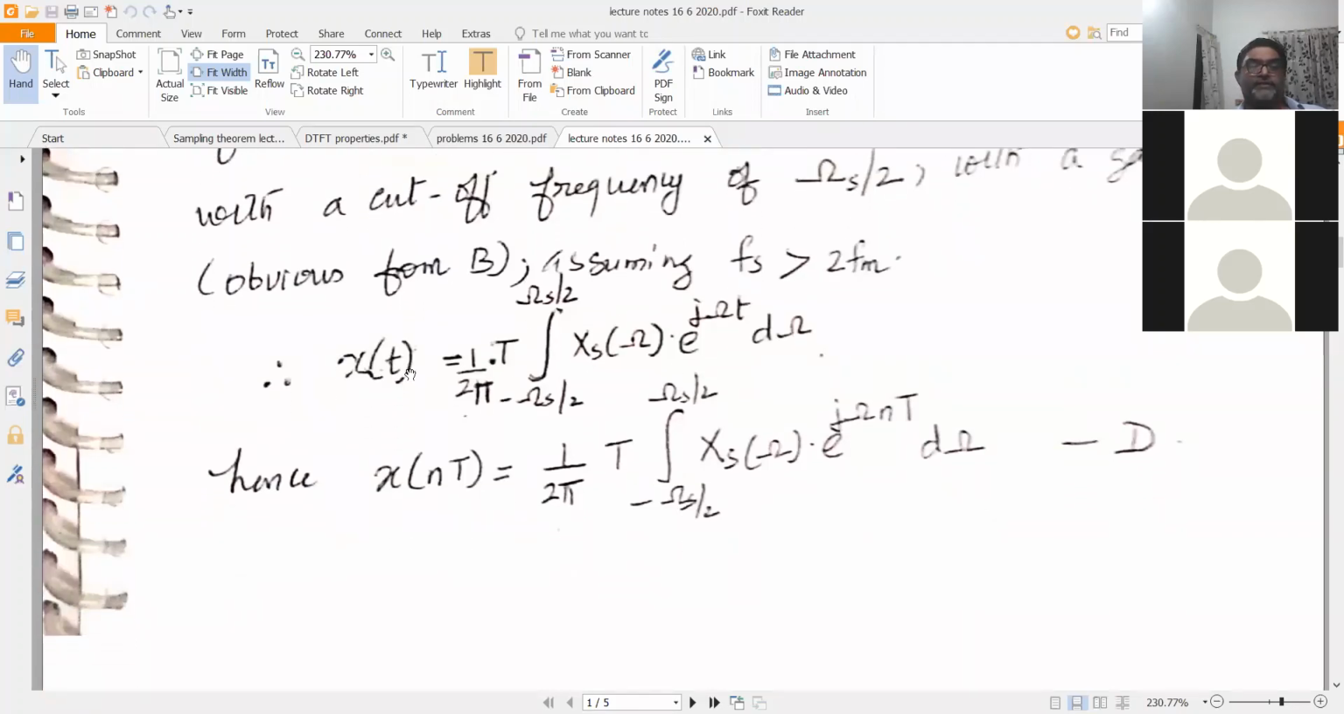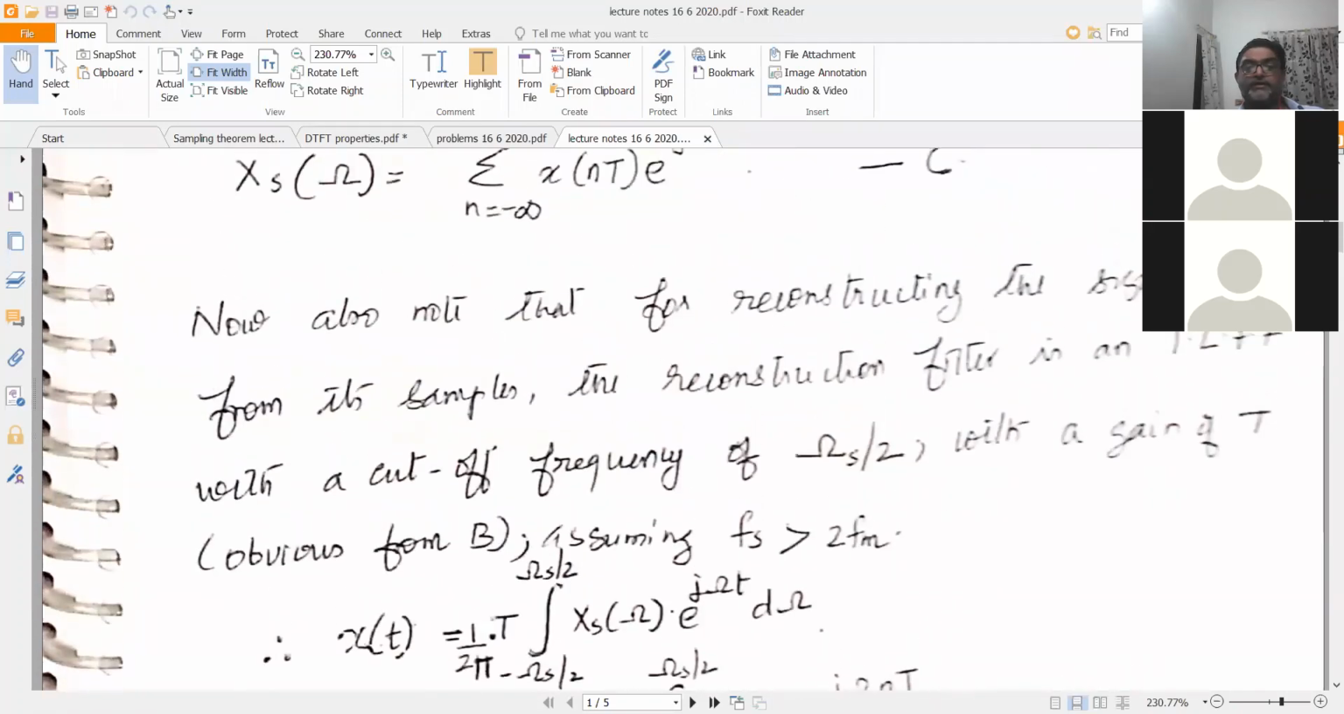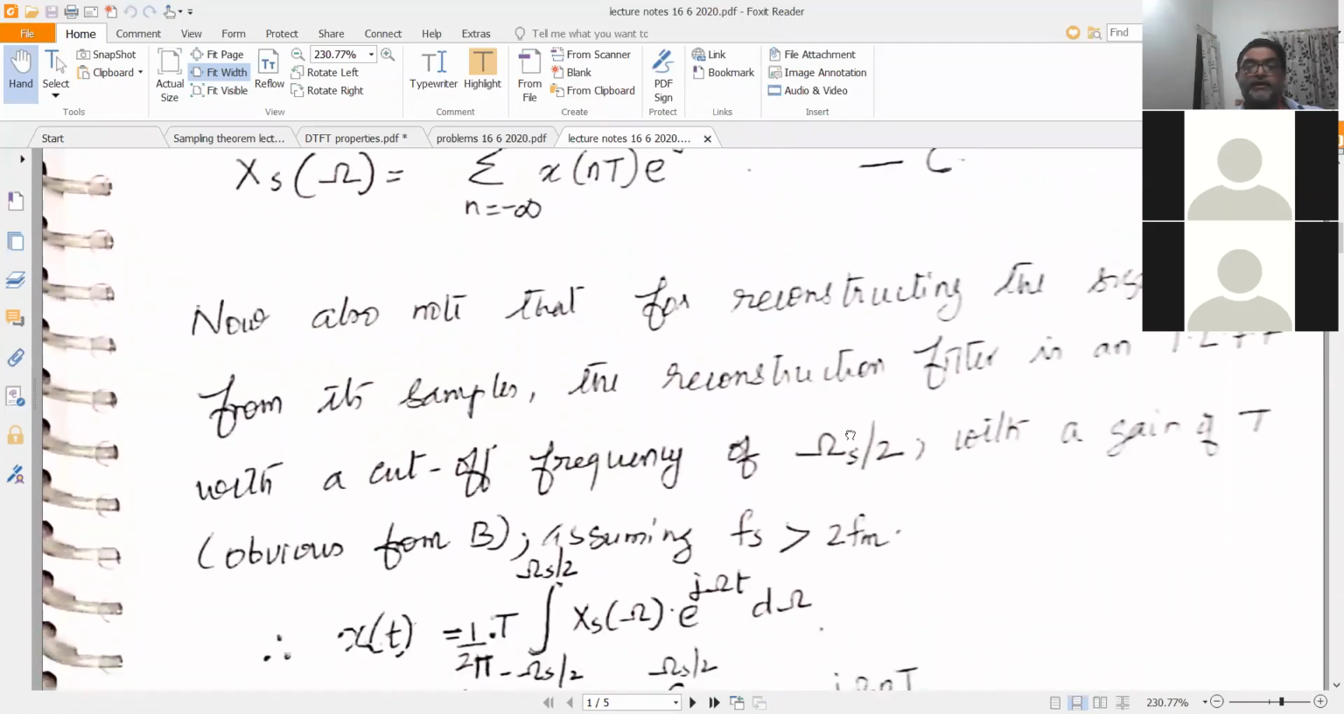So if you have this as x of t, we'll try to write an expression for x of nT from x of t. So x of nT, if you substitute t equal to nT, you can write this as T by 2 pi integral minus omega s by 2 to plus omega s by 2 Xs of omega into e raised to j omega nT d omega. So I have substituted nT for t. So this I will call equation D.